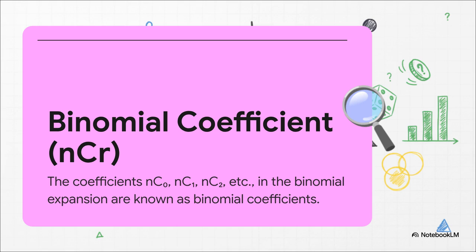This is called the binomial coefficient, and it just answers a really simple question. If you have n things, how many different ways can you pick r of them? That's all it is. Like, if you have 4 friends, how many ways can you choose 2 of them to go to the movies? That's just 4 choose 2.